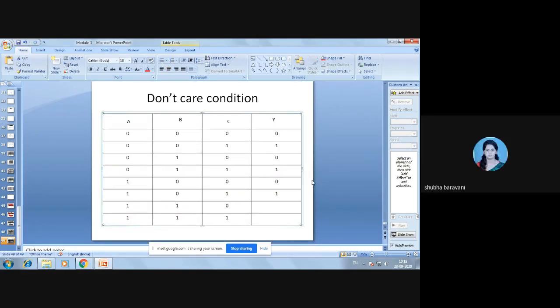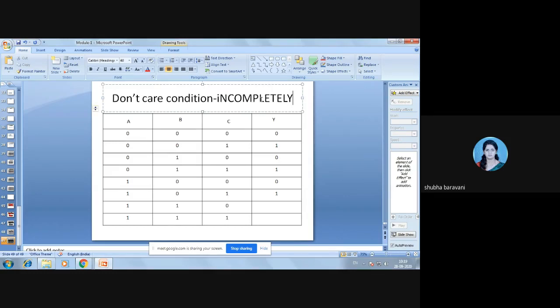Yes, ma'am. Now see, the name is don't care condition. These are also called incompletely specified functions. In some logic circuits, it may so happen that certain input conditions never occur.